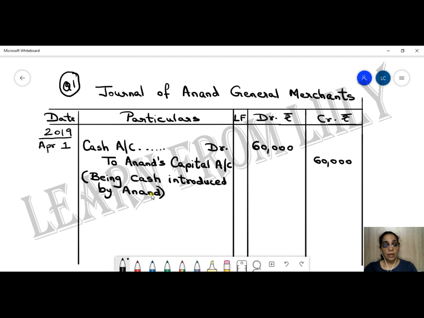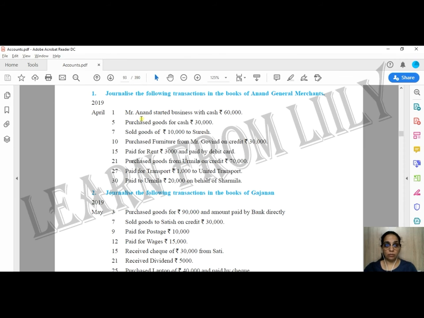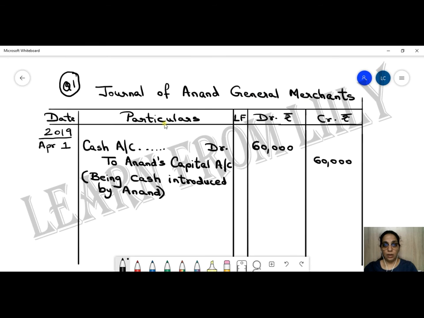Now let's go to the second entry that they've given, which is on 5th of April. Purchased goods for cash 30,000. So now we are purchasing goods. Let us go back here. Generally you demarcate this with a line, or you can just leave a line in your book, and April 5 is my date.